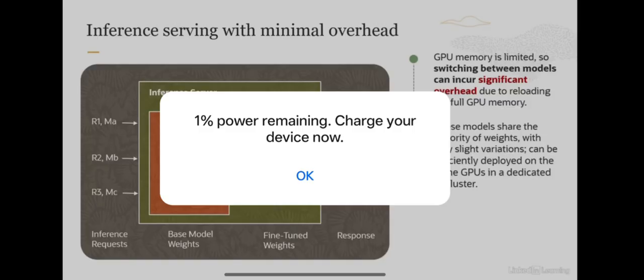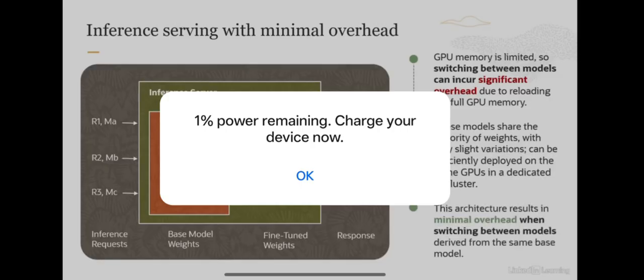Because of this architecture, this results in minimal overhead when you have to switch between models derived from the same base model, because you are deploying the base model alongside its fine-tuned versions. Remember, we are using the TFew fine-tuning here, and this allows for something referred to as parameter sharing, where the common parts of the models are loaded into memory once and shared across different tasks or processes. This significantly reduces the total amount of memory required compared to a scenario where each model with its entire set of parameters is loaded separately. So this is how we reduce the memory overhead.